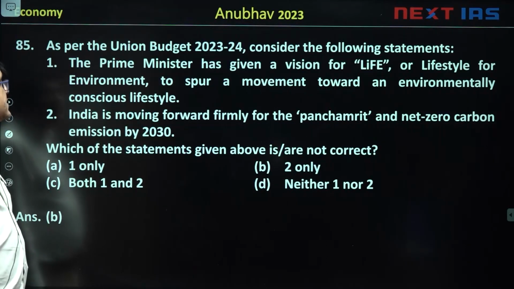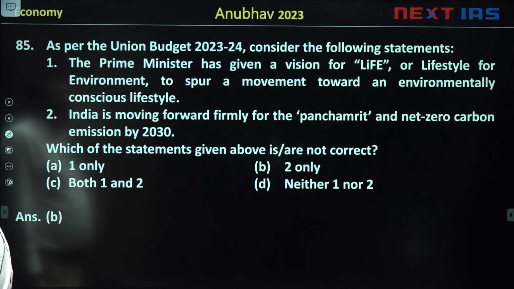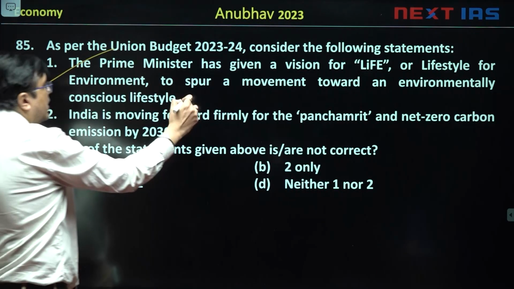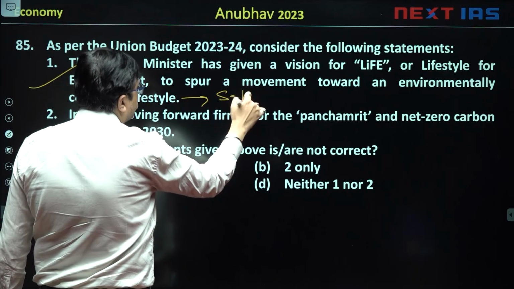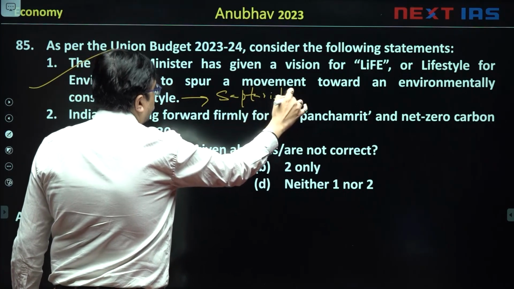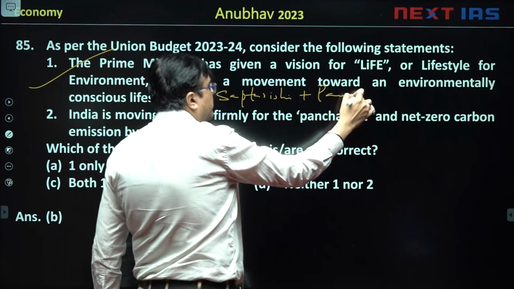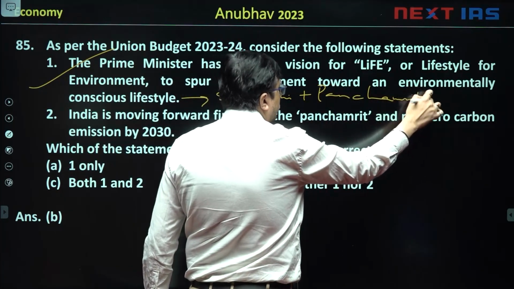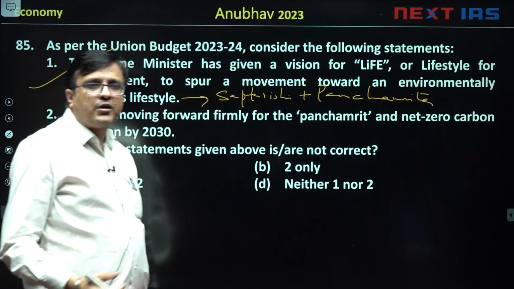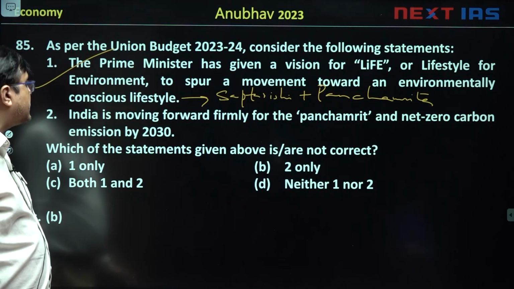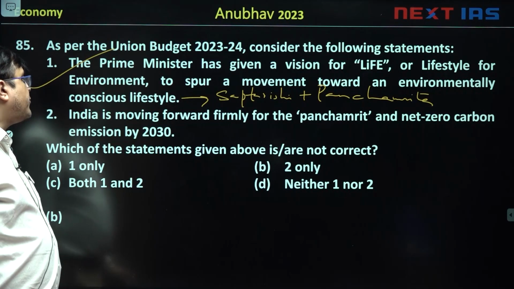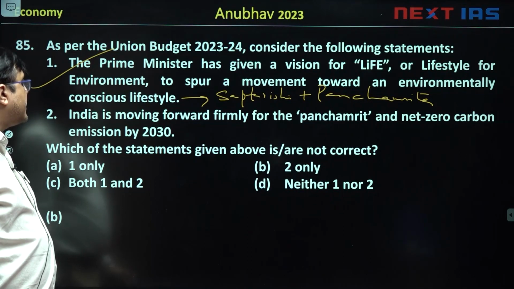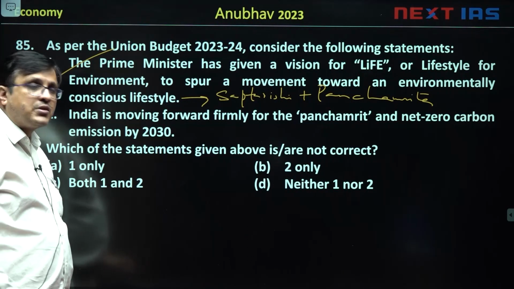Then the next question is, as per the budget, consider the statement, the Prime Minister has given a vision for LiFE, or lifestyle for environment, towards an environmentally conscious lifestyle. True. It is a part of Saptarishi program and it is also a part of Panchamrit. So the LiFE program has been included and given special push in the budget. India is moving forward formally for the Panchamrit and net zero carbon emission by 2030.